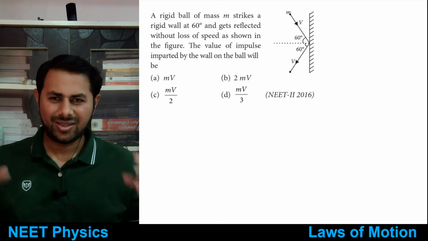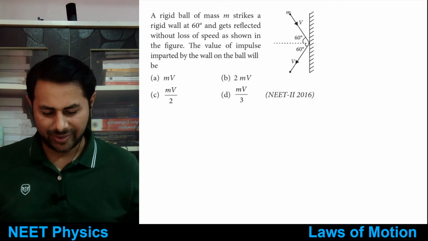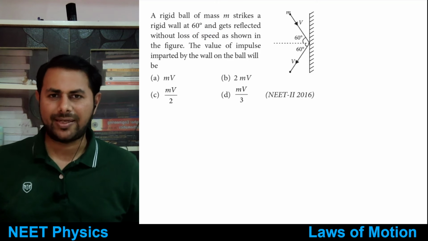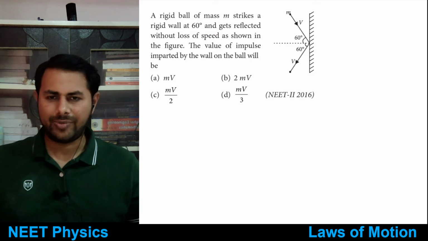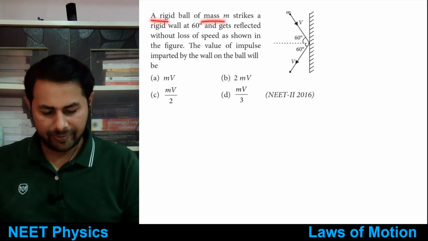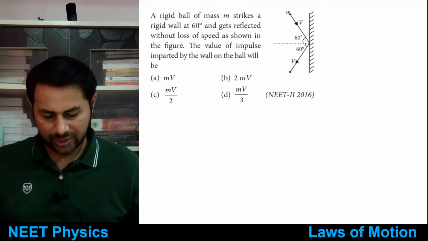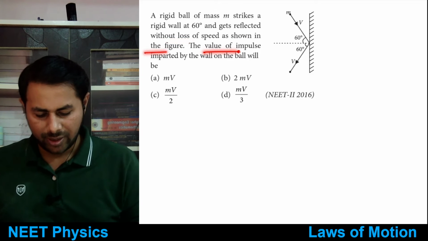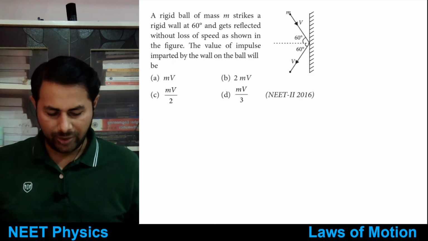Rigid body means the body whose shape and size remains constant. It doesn't change due to the impact of force. A rigid ball of mass m strikes with rigid wall at 60 degrees and gets reflected without loss of speed as shown in the figure. The value of impulse imparted by the wall on the ball will be.